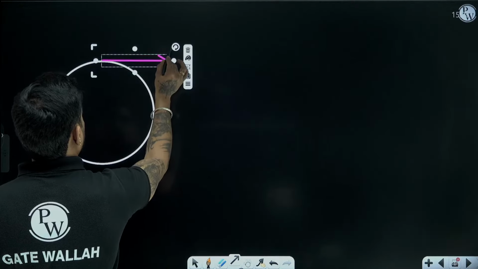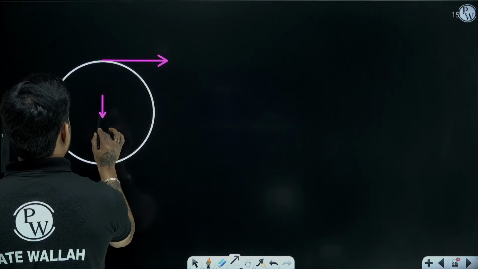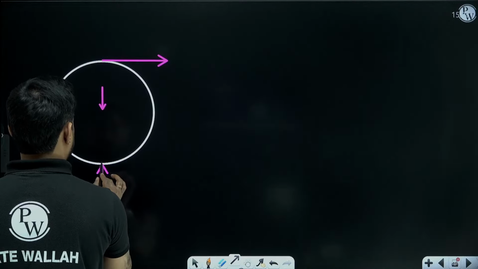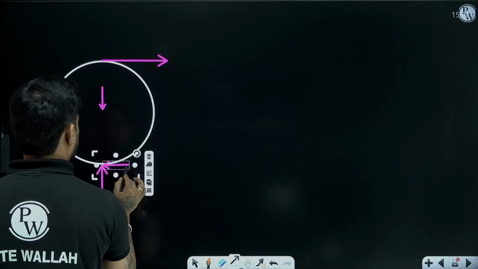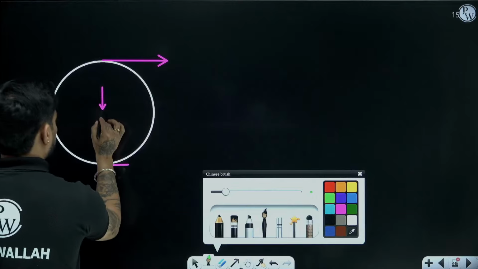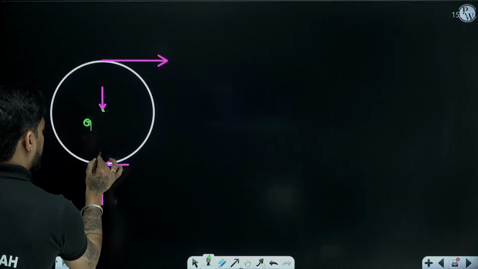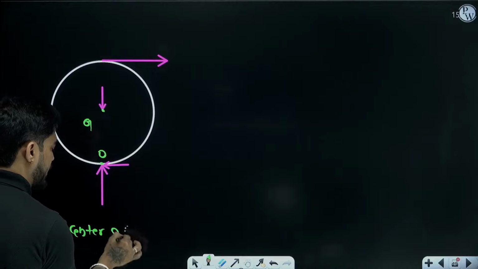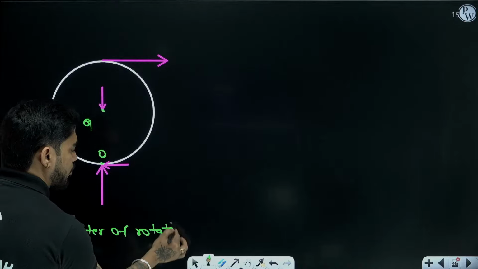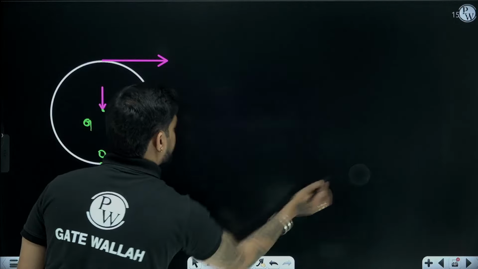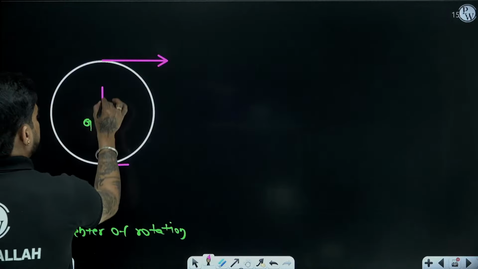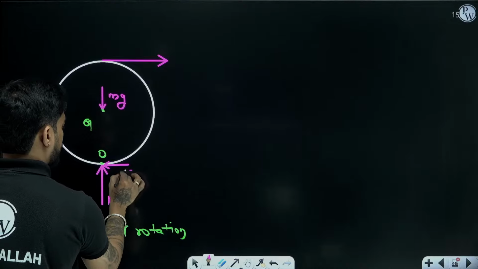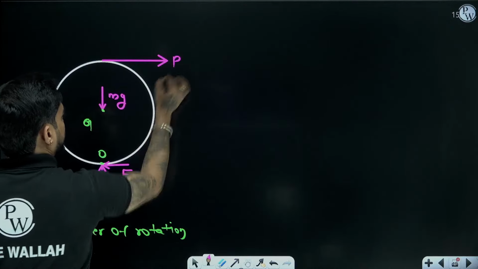In case of rolling without slipping, the point of contact is the center of rotation, right? This is G, this is O. O is the center of rotation. This is mg, this is N, F, P.